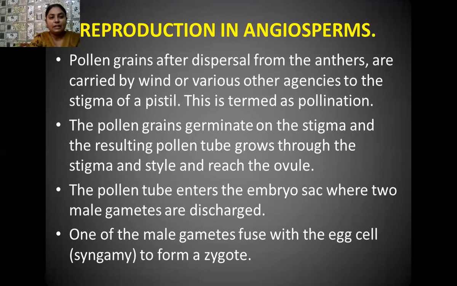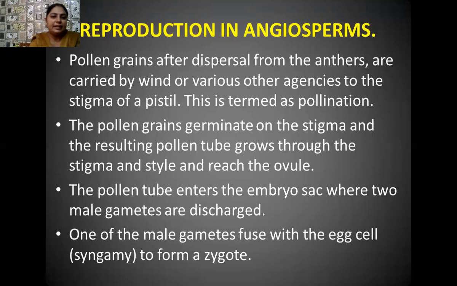On the basis of that, we have different types of pollination. If the pollen grains are carried by wind, the type of pollination is known as anemophily. If the pollen grains reach the female flower with the help of water, such pollination is known as hydrophily. If insects are the carriers and help in transport of pollen grains, such pollination is known as entomophily. But if pollination is done with the help of bats, such pollination is known as chiropterophily.